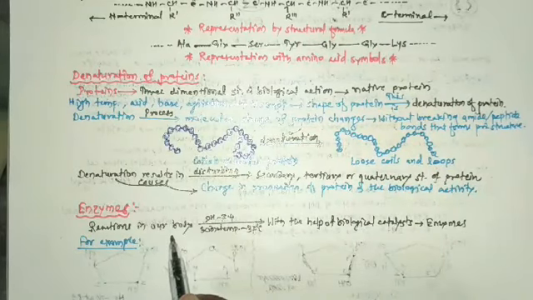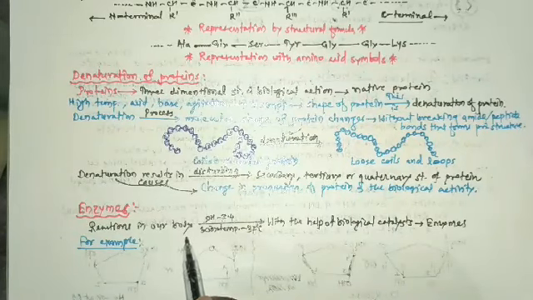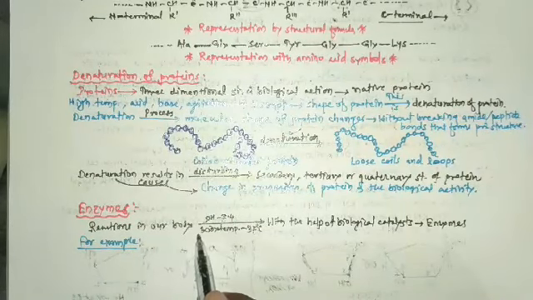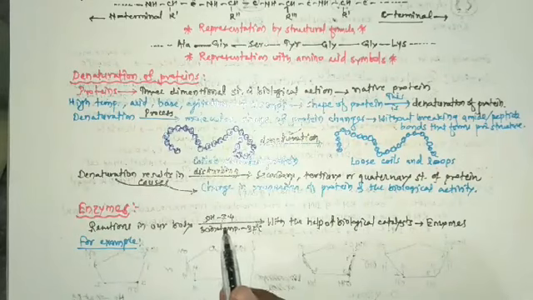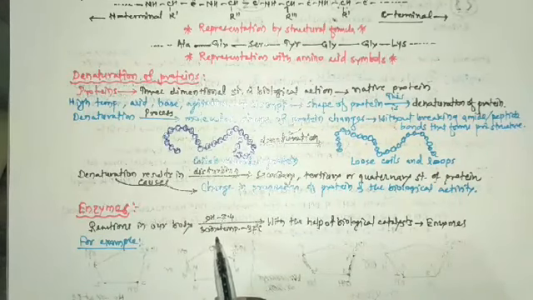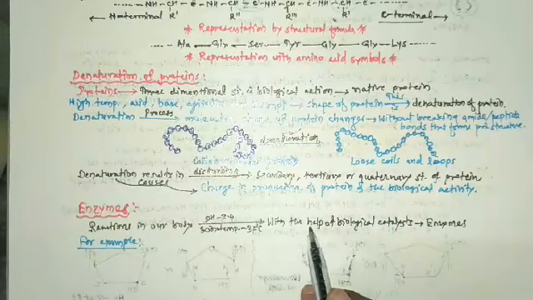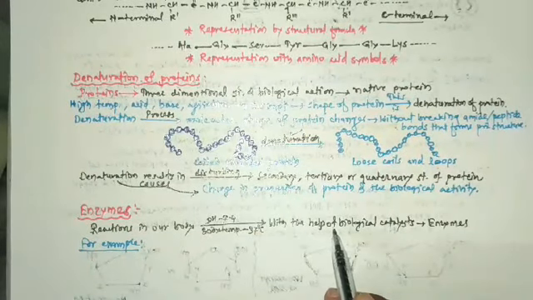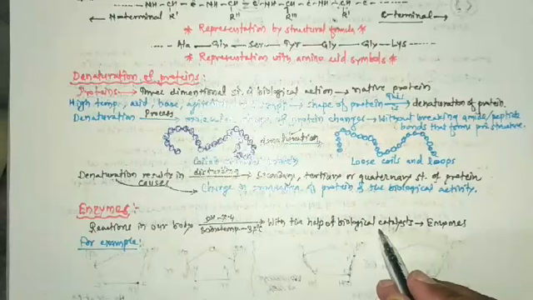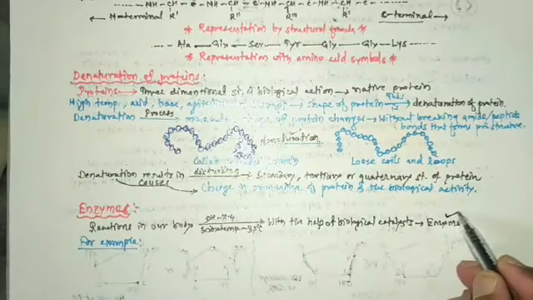So these reactions are brought out at physiological pH 7.4 and at body temperature 37 degrees Celsius with the help of biological catalysts, and these biological catalysts are called as enzymes.